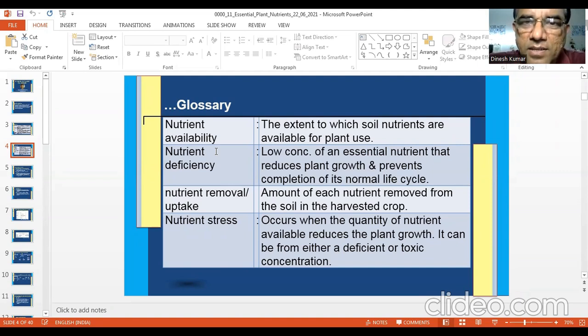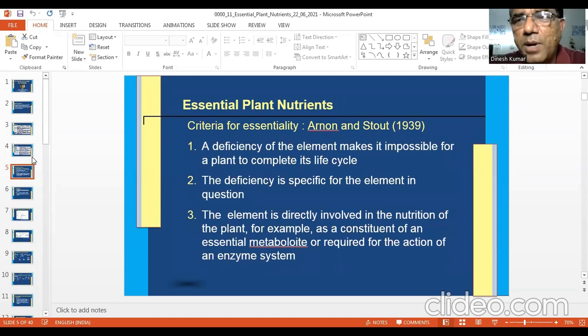Likewise, water stress is not always due to shortage of water or drought. Water stress can be because of excess water also. Waterlogging is also water stress. Similarly, too high or too low levels of nutrient is also your nutrient stress. Then essential plant nutrients.